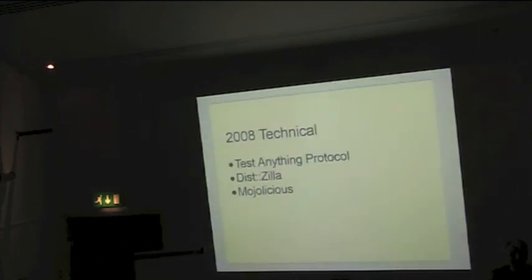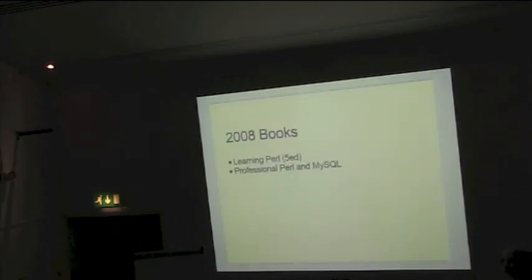Out of that QA hackathon came the formal definition of the Test Anything Protocol, TAP, which we've been using for years, but we actually had a name. Also the first versions of Dist::Zilla and Mojolicious. Only 2 books. I'd never heard of this one before I started to research it, so it obviously didn't sell particularly.